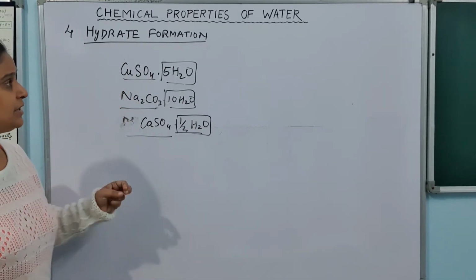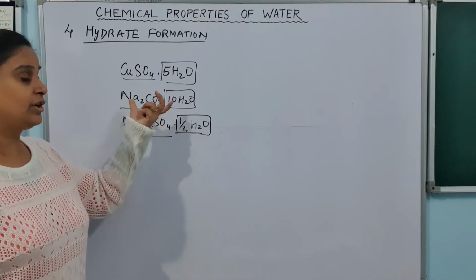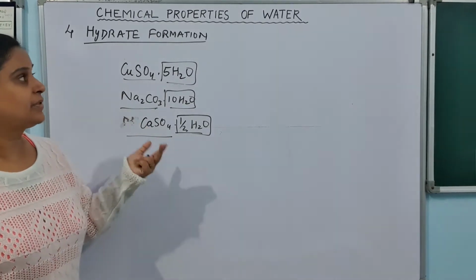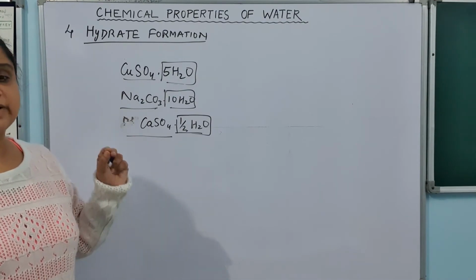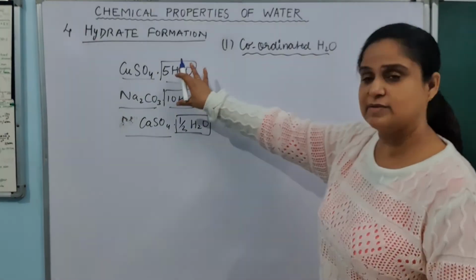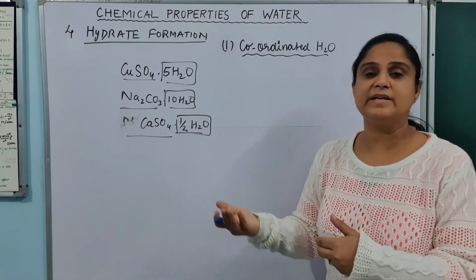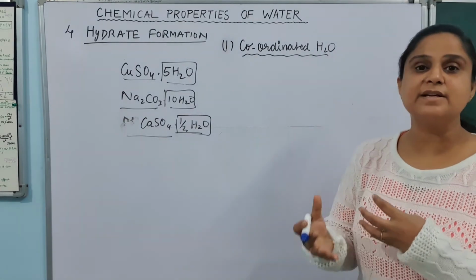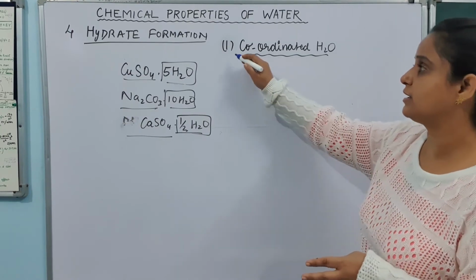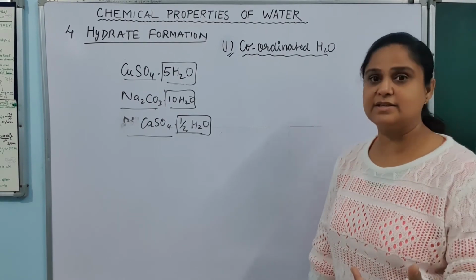Now let's see some examples of what type of hydrates are formed by water. The water molecule containing salts are hydrates. So now at this particular point we are going to see what type of hydrates are formed by water. The very first type of hydrate formed by water is coordinated water. This water will be there with these molecules, but how it is connected with this copper sulfate salt makes it different. There are many ways by which the water molecule can connect with the salt. So here I am taking the first method by which the water molecule can be present in the crystal, in the salt.